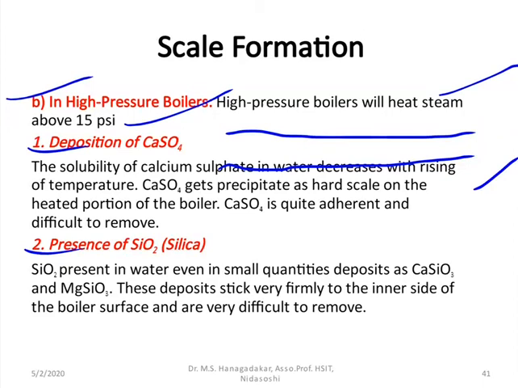So when the temperature rises, these calcium sulfate salts come out in the form of precipitate and deposit as hard scale in the boiler. Once the calcium sulfate is formed, it is very difficult to remove from the boiler compartment. This is the first reason. The second reason is the presence of silica.